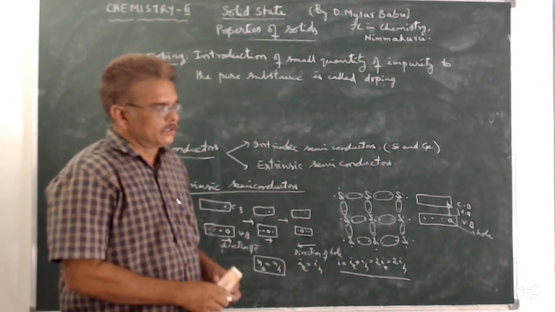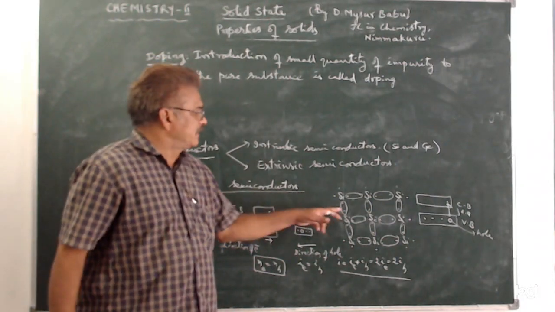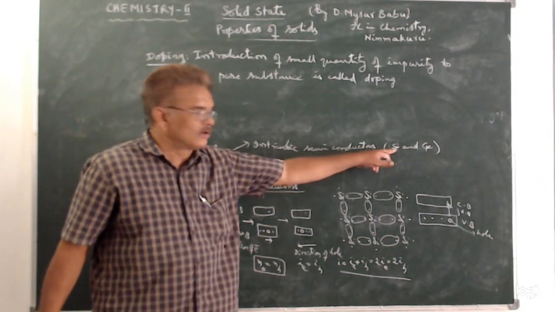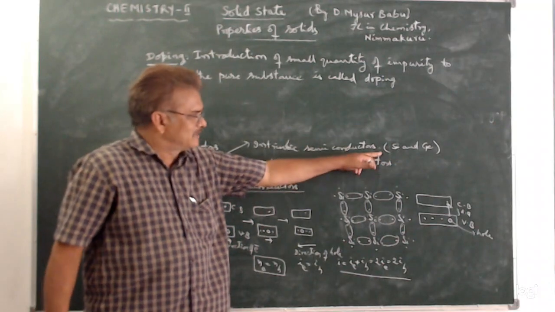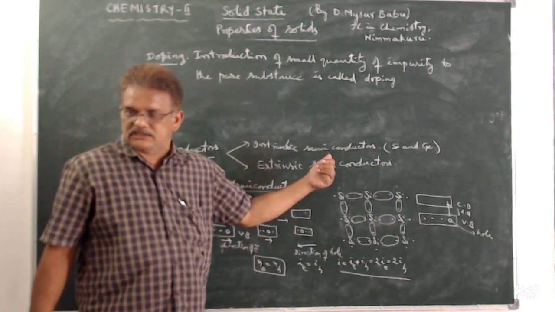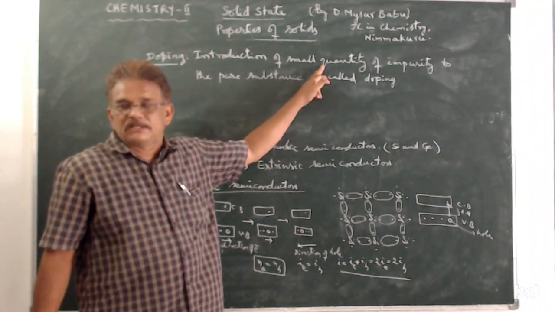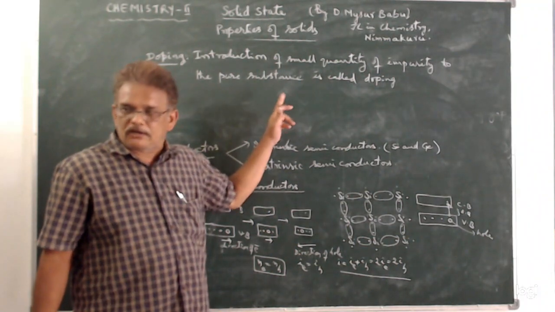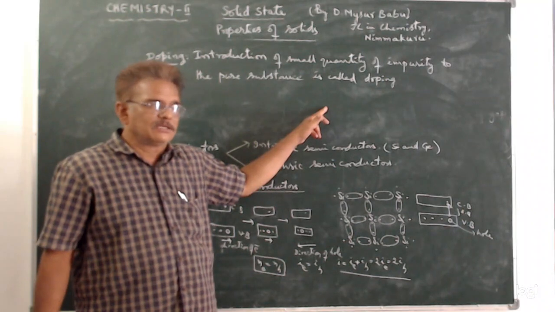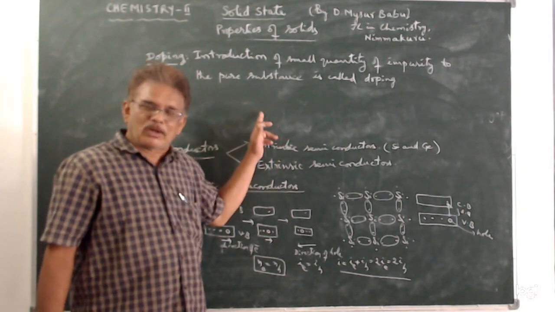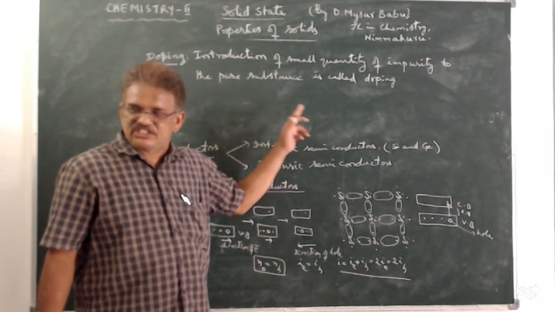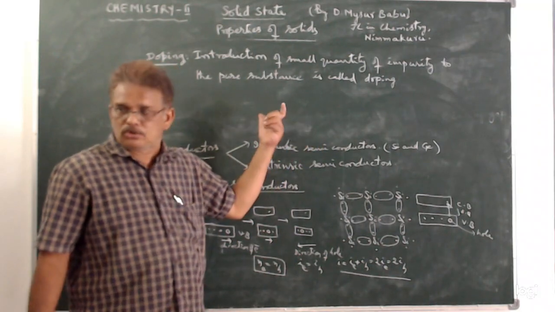Okay. So these are the pure substances, silicon and germanium. To these intrinsic semiconductors, if impurity means these may be 13th group or 15th group. Similarly, in some semiconductors, 12th group and 16th group elements are also doped.